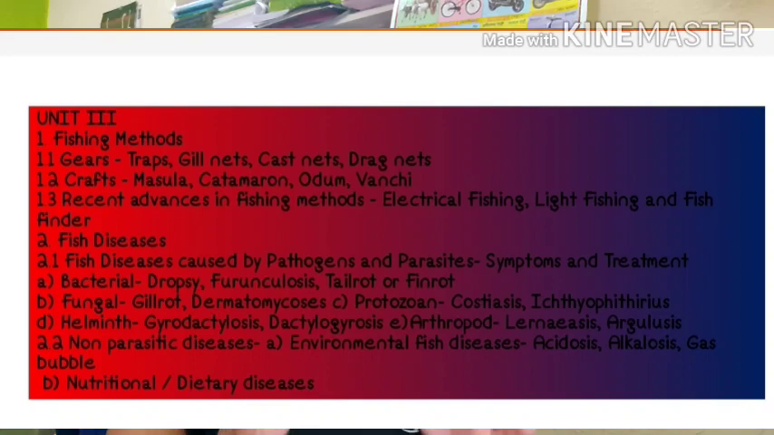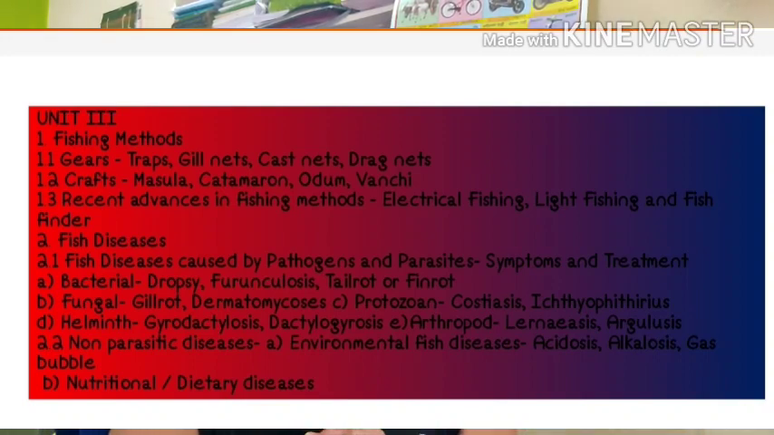In fish diseases, you have to see the bacterial ones, that is dropsy, Francolysis, tail rot or fin rot. In fungal, gill rot and dermatomycosis, and then the protozoans, costiasis and ichthyophthiriasis, and then the helminth parasites, gyrodactylosis and dactylogyrosis. And the arthropod ones, lernaeosis and argulosis. These are some fish diseases caused by pathogens. You have to study the parasites, the symptoms and the treatment of these fish diseases.